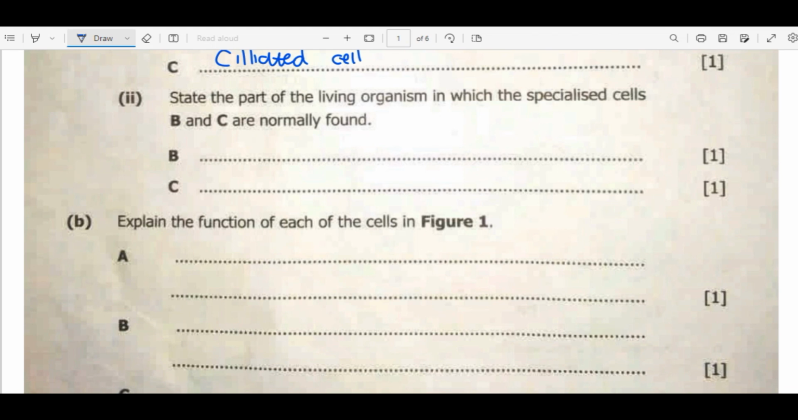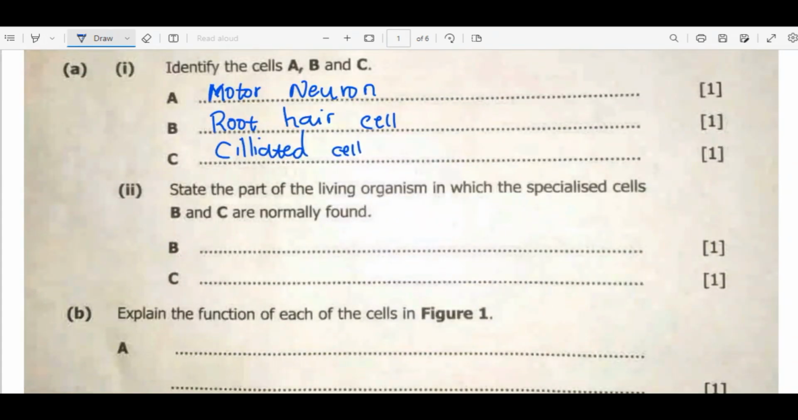So B is the root hair cell. Then where can we find the root hair cell? These cells are found on the tips of roots. So root tips. Then what of the ciliated cell? We are saying respiratory tract or fallopian tube.